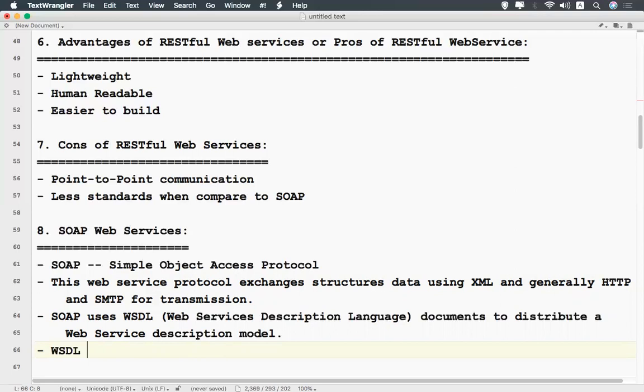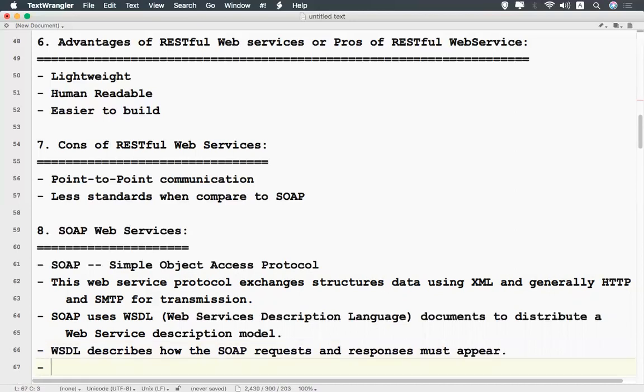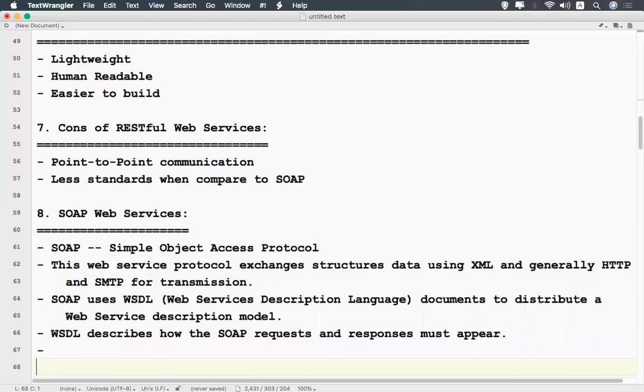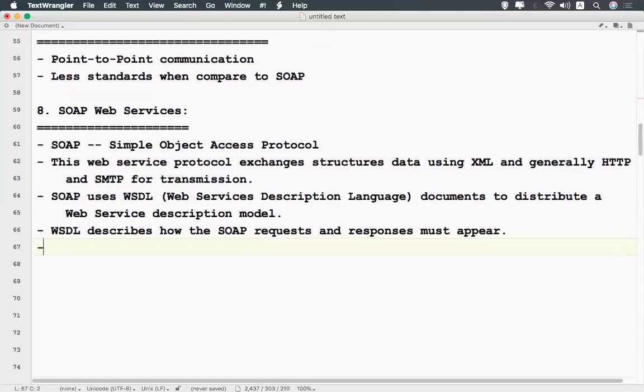So WSDL describes how the SOAP requests and responses must appear. It will guide you on how SOAP requests and responses should happen, how you need to request a SOAP service, and how you'll get the response when you have a request. That is documented in the WSDL. That information it will give you. And SOAP web services have standards for security and addressing.